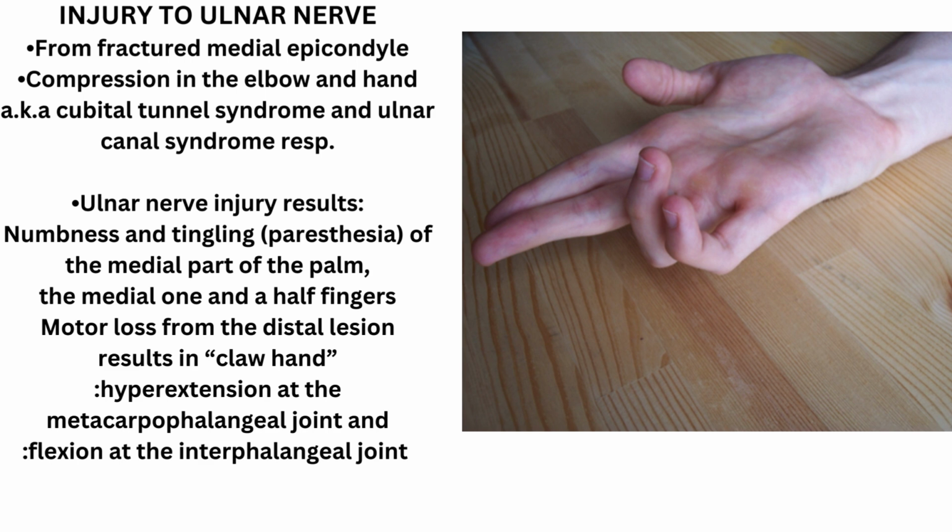If the compression at the elbow is severe, it may result in pain that radiates to the forearm and fingers. Motor loss from the distal lesion leads to loss of function of intrinsic muscles of the fourth and fifth fingers, resulting in loss of flexion at the metacarpophalangeal joint and extension at the interphalangeal joint of the fourth and fifth fingers. This manifests clinically as claw hand from hyperextension at the metacarpophalangeal joint, due to unopposed action of long finger extensor muscles, and flexion at the interphalangeal joint.